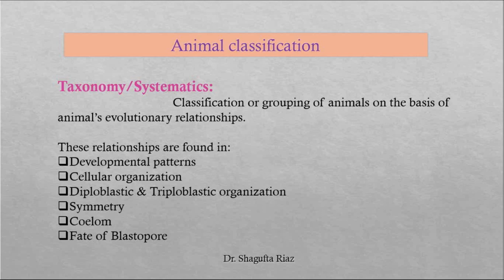They are found in the development pattern of these animals, their cellular organization, and their diploblastic and triploblastic organization of their body, the symmetry, that is the overall shape of that animal, coelom, that is the body cavity, and fate of blastopore. We will discuss all of this in detail in further slides.